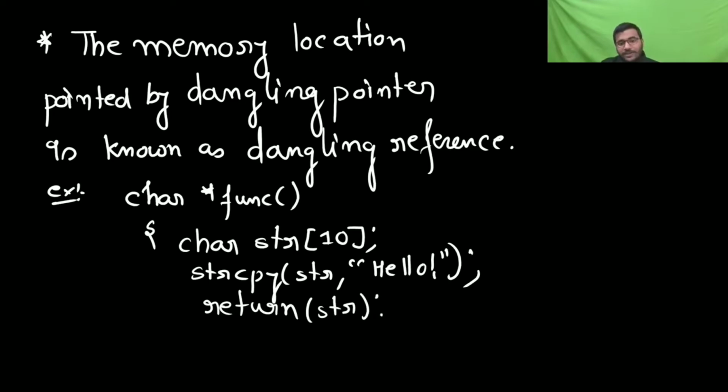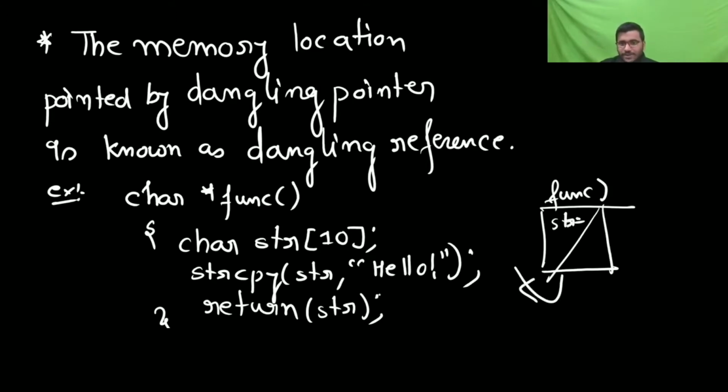You are returning str, but its scope is local and it is an auto class. You know that's auto class. When you return, str will get over. str will be in the function only. Now when you are returning, it will get deallocated. So this is a dangling pointer. This is also another kind of dangling pointer. Understood?